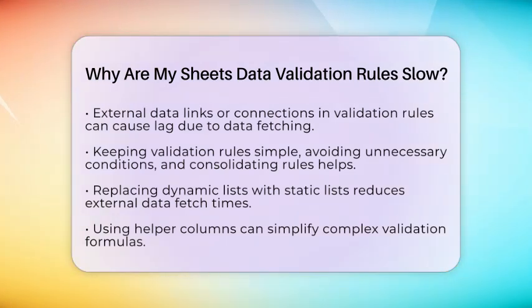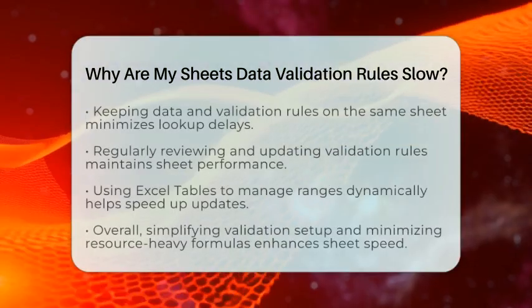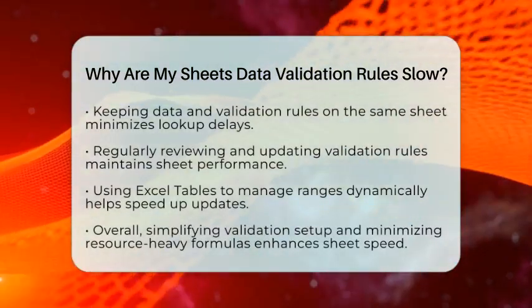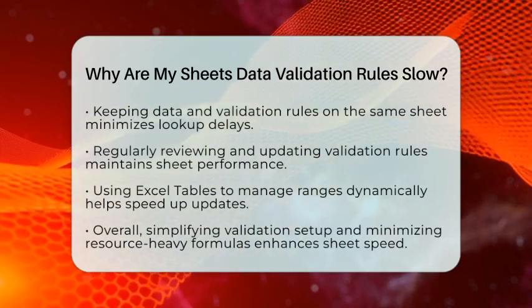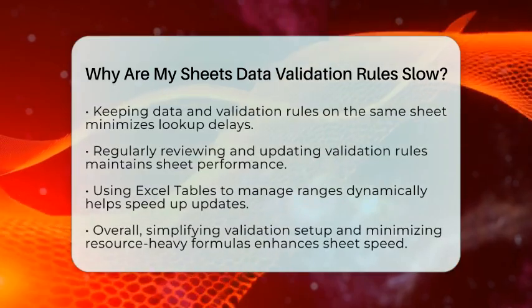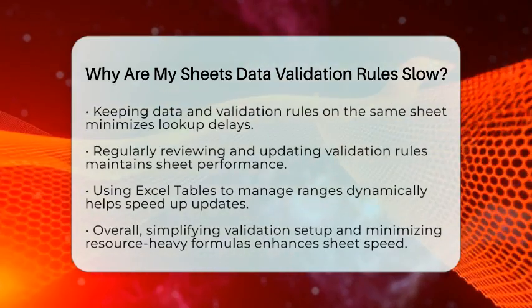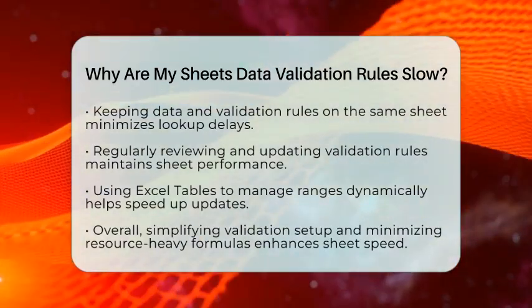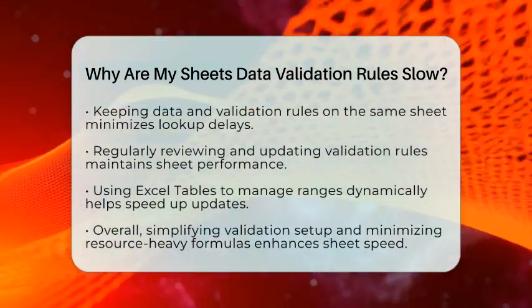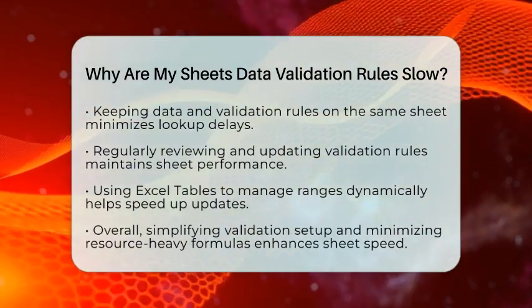To make your sheets faster, limit validation to only the necessary cells. Use simple, non-volatile formulas inside validation rules. Replace VLOOKUP with INDEX and MATCH for lookups. Avoid array formulas in validation and use helper columns if needed. Keep your rules straightforward and avoid overlapping conditions. Use static lists instead of dynamic formulas for drop-downs.